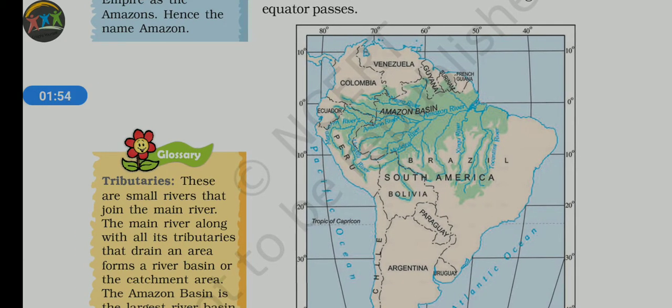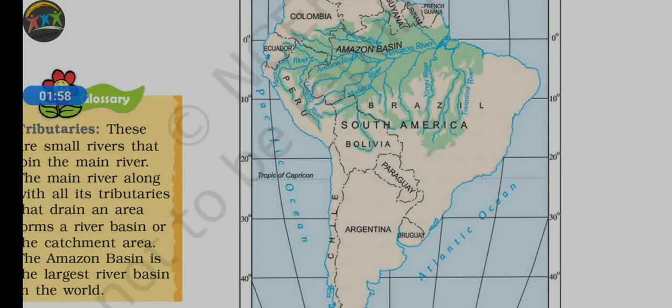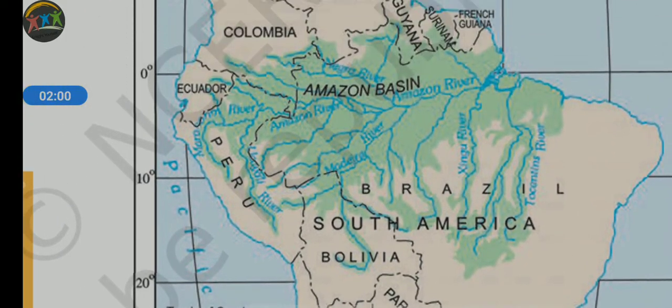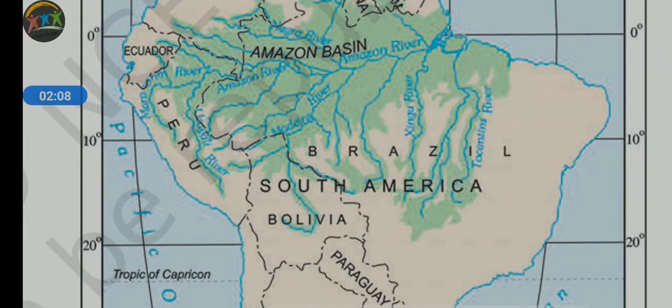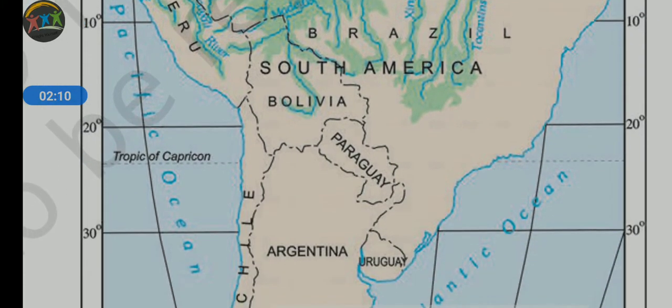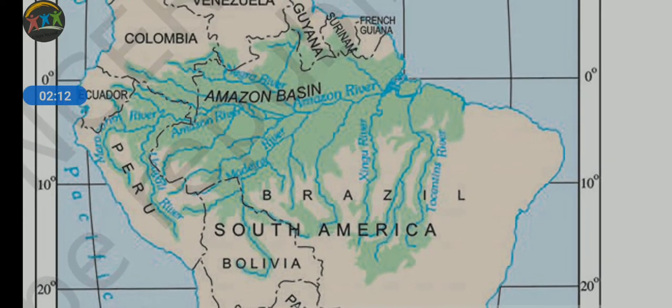What is the name of the major river here? By the name of the major river Amazon, it is known as the Amazon river basin. Now the question, which countries belong to this particular region? The biggest country of South America, Brazil, is also part of this Amazon basin. The maximum part of this Amazon basin is constituted by Brazil.